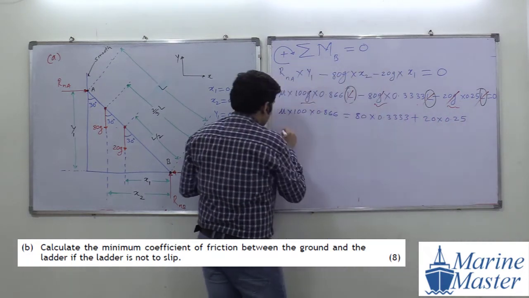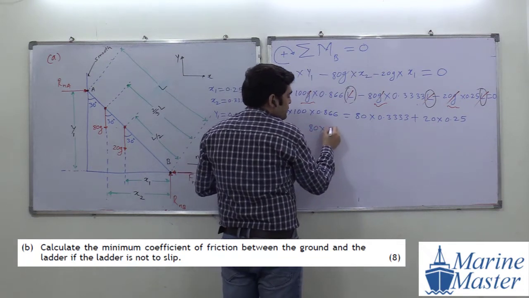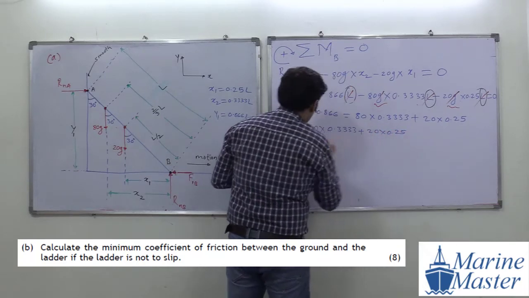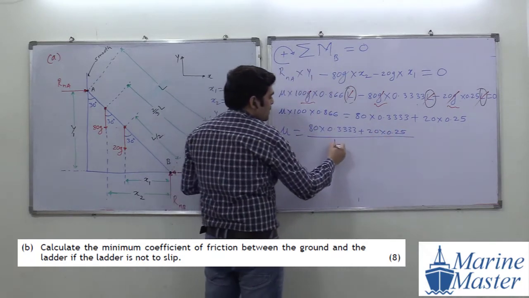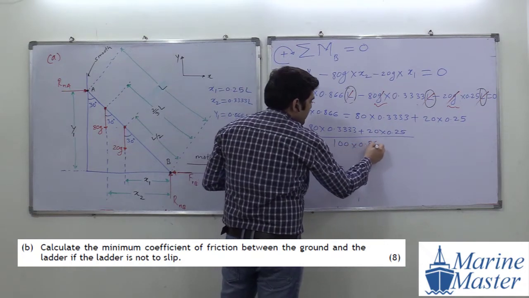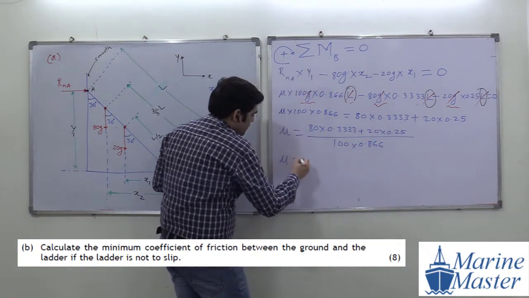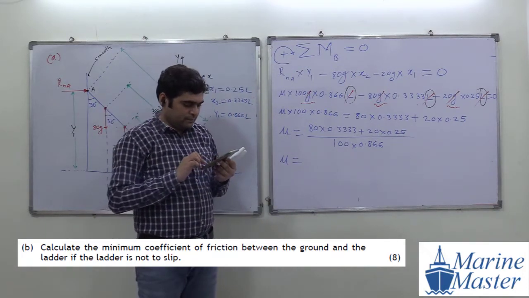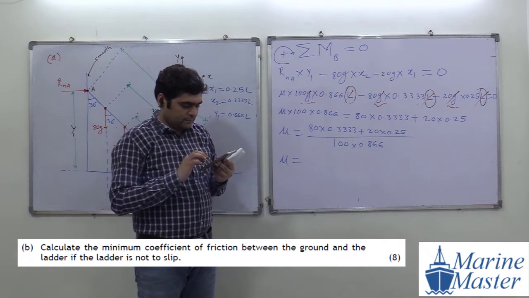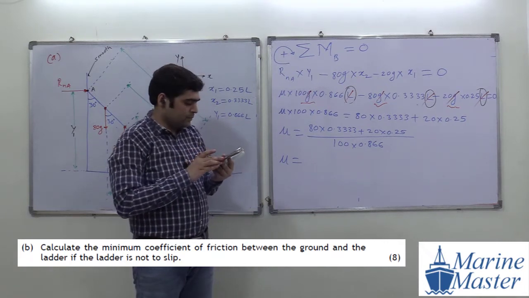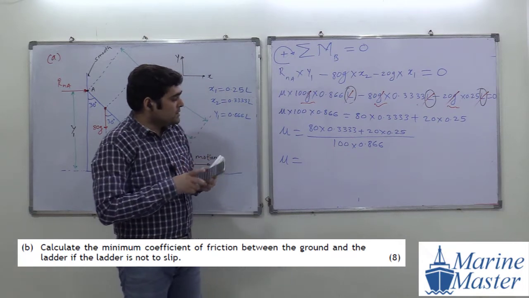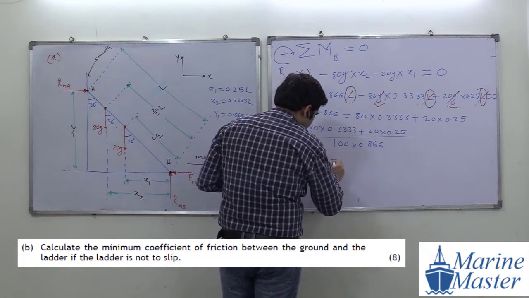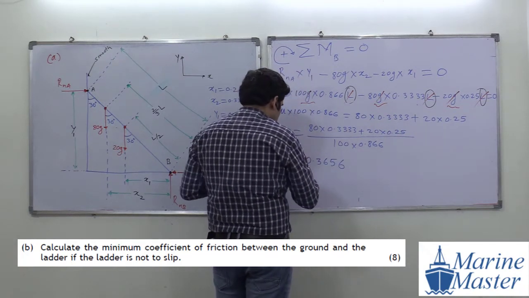Okay, everyone. So please do the calculation. So 80 into 0.3333 plus 20 into 0.25. Very simple question, guys. Okay, so divided by what? 100 multiplied by 0.866. So what will be the value of mu, everyone? What will be the value of mu? 0.3656.